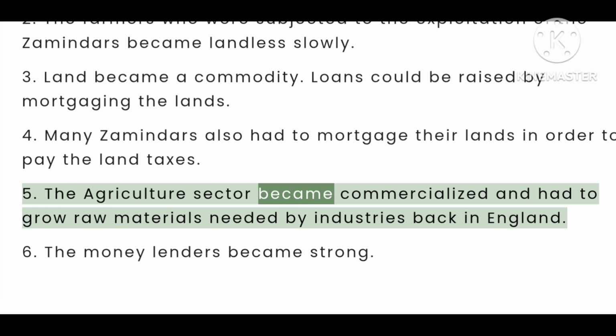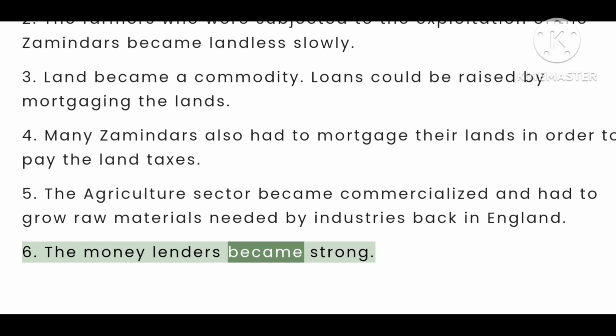5. The agriculture sector became commercialized and had to grow raw materials needed by industries back in England. 6. The money lenders became strong.